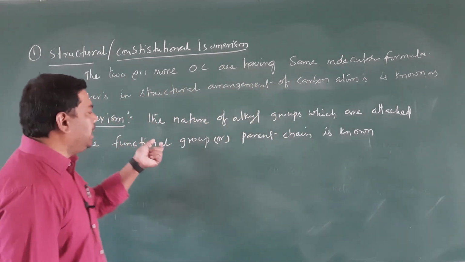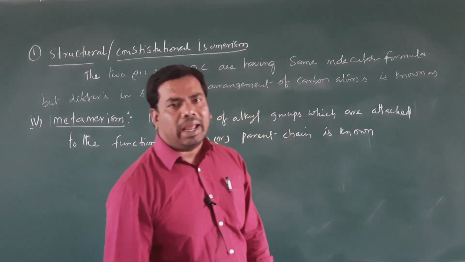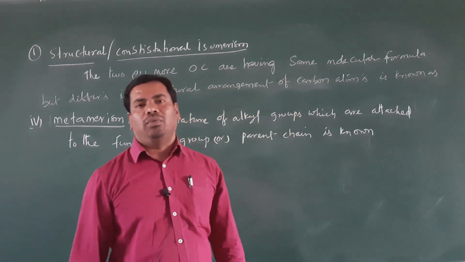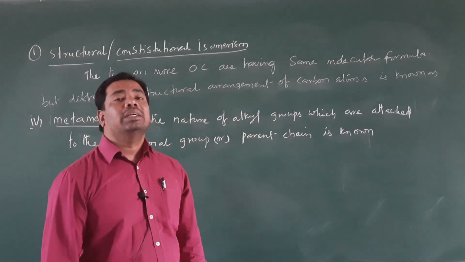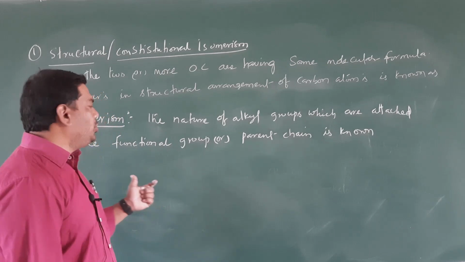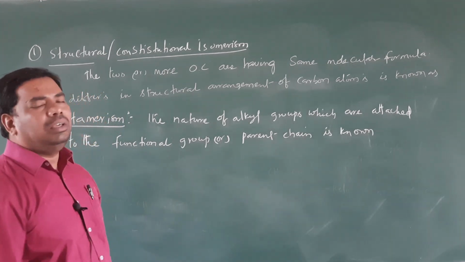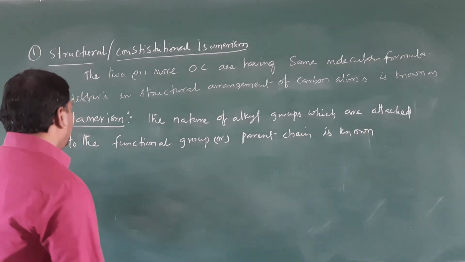Clear, student? What is metamerism? Two or more organic compounds having the same molecular formula but differing in the nature of alkyl groups which are attached to the functional group or parent chain is known as metamerism.